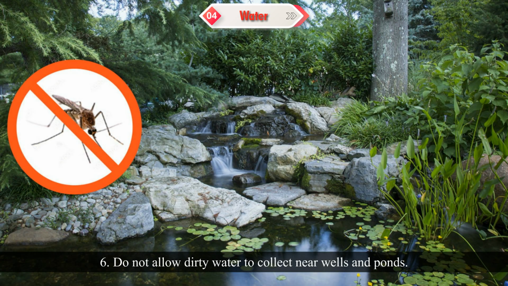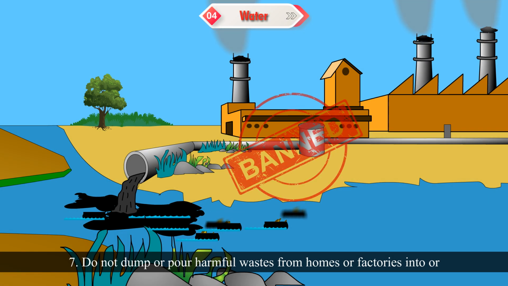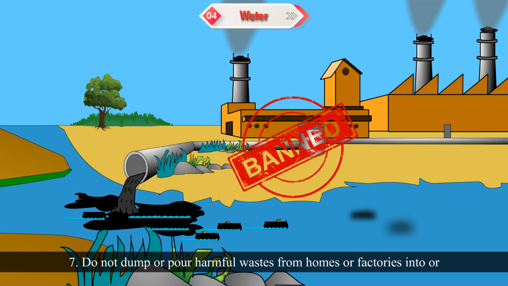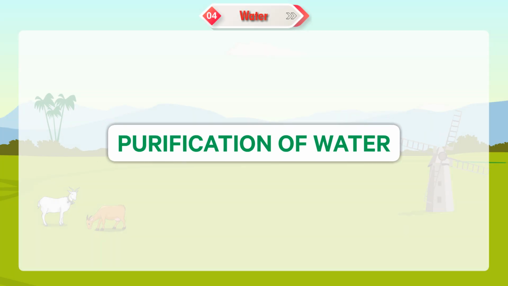6. Do not allow dirty water to collect near wells and ponds. Mosquitoes breed in this water. 7. Do not dump or pour harmful wastes from homes or factories into or near a source of water.